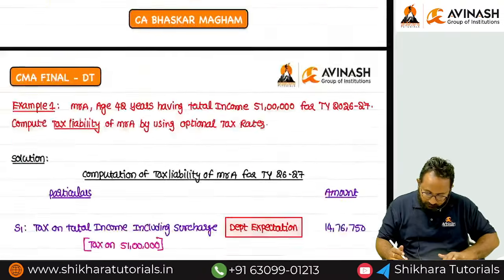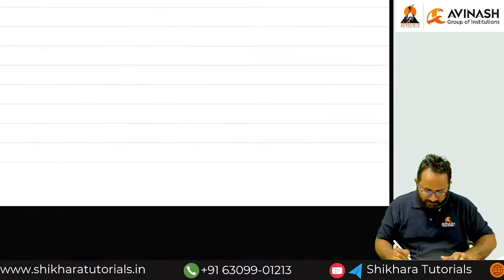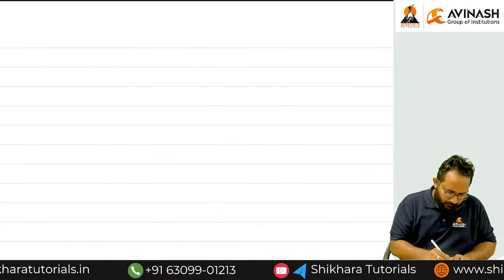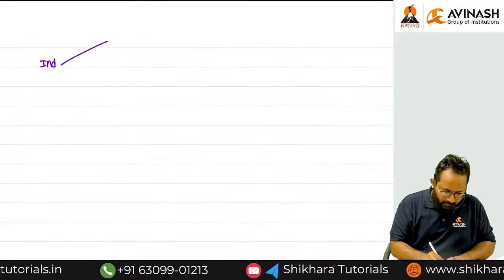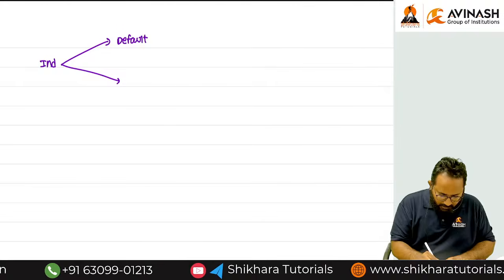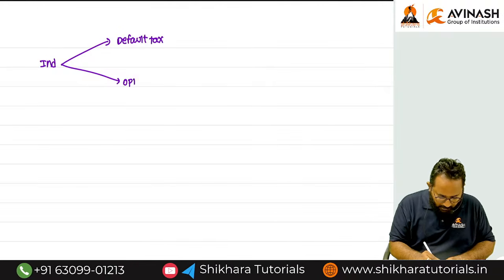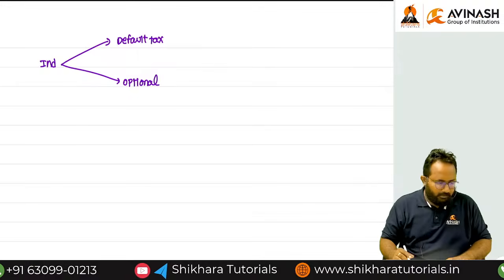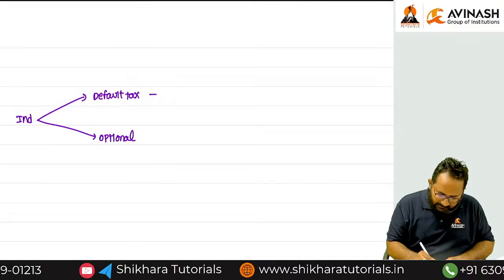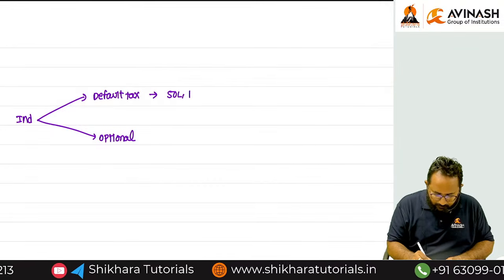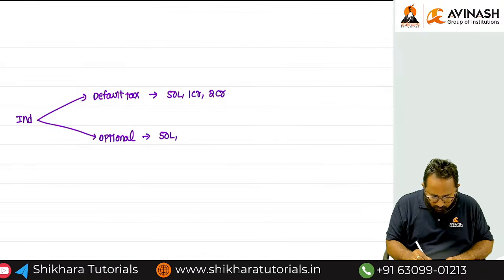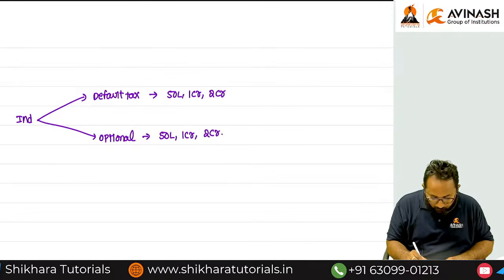Basic limits for surcharge are for your understanding purposes only, not so important. For an individual following the default tax regime, which is an optional tax regime, what is the surcharge basic limit? 50 lakh, 1 crore, 2 crore, 5 crore.